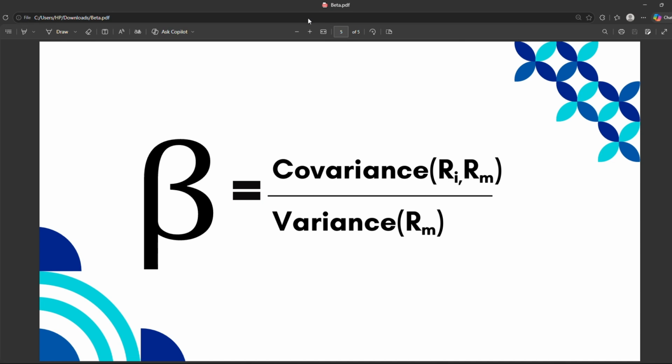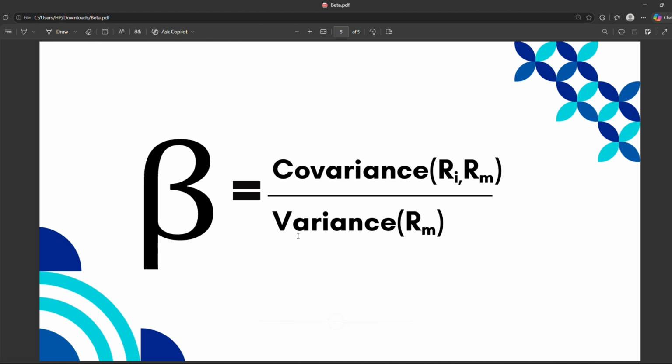So we have the covariance of RI, your RI basically standing for the returns of the company itself, which in this case is Zenith. Then we have the RM, which is the returns of the broader market, in this case the NGX ASI All-Share Index. So over the variance of the returns of the broader market itself. So that's how to calculate beta.